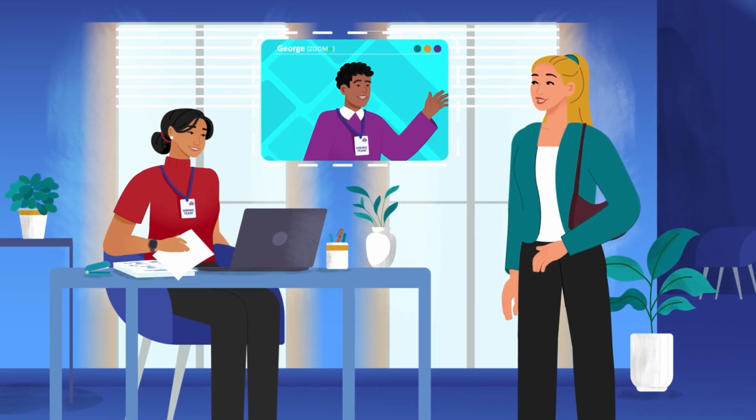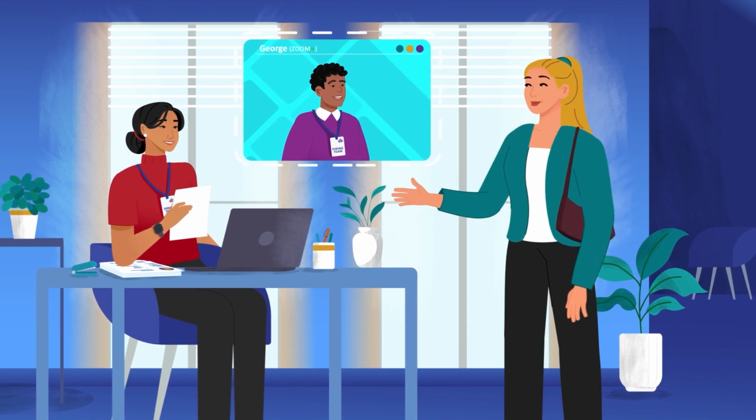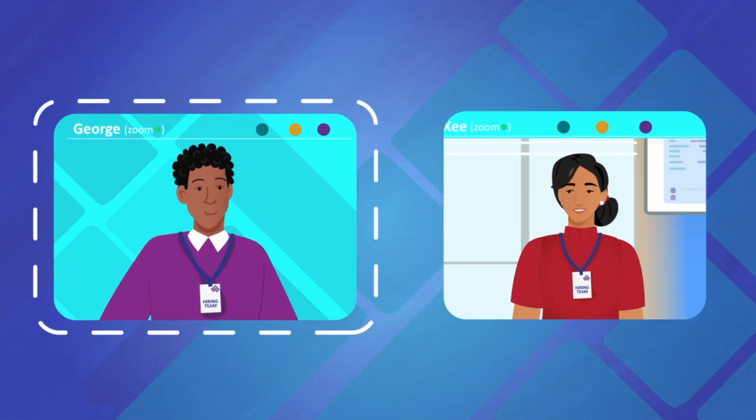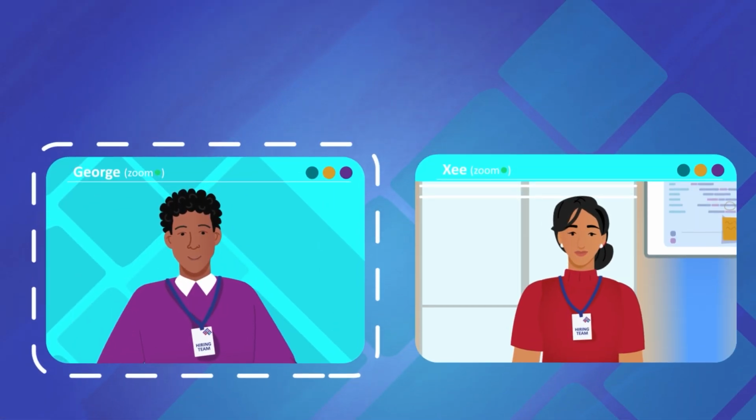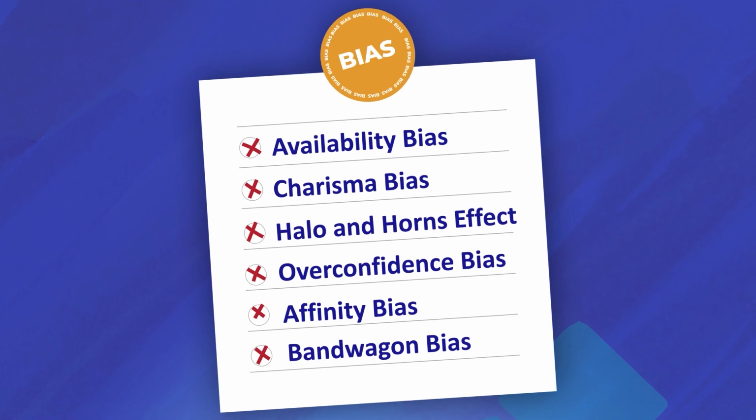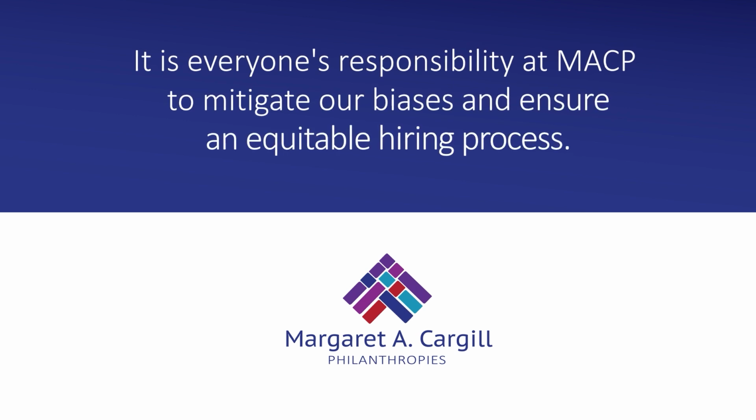Z and George played a key role in helping the hiring manager select the most qualified candidate by actively working to mitigate their biases during the interview process. Strive for culture add rather than culture fit. It is everyone's responsibility at MacPhil to mitigate our biases and ensure an equitable hiring process.